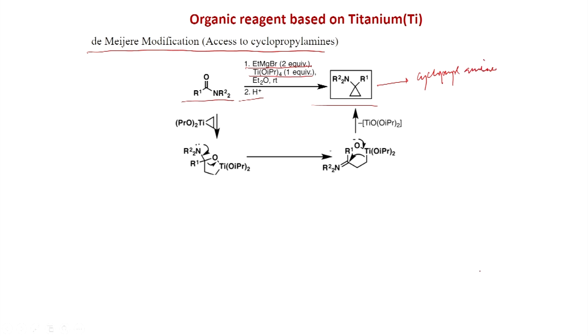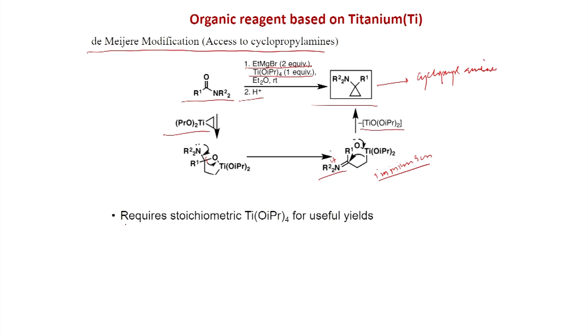So, this is the mechanism: here also the titanocyclopropane is formed and the addition happens to the amide. And now, if you have a tertiary amide, then this nitrogen is more Lewis basic. So, this nitrogen will push electrons to break this carbon oxygen bond and after this breakage, the carbon titanium bond will attack the iminium. So, this is an iminium ion because there will of course be a positive charge here, and this iminium ion on cyclization gives this cyclopropyl amine and this will eliminate.